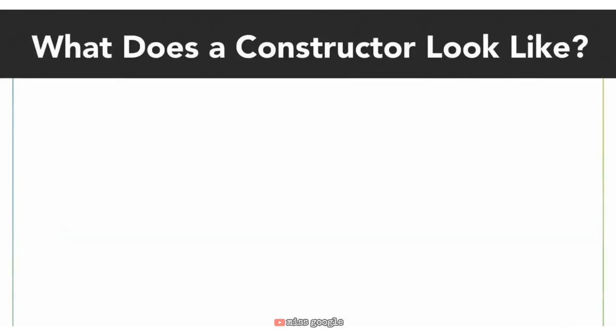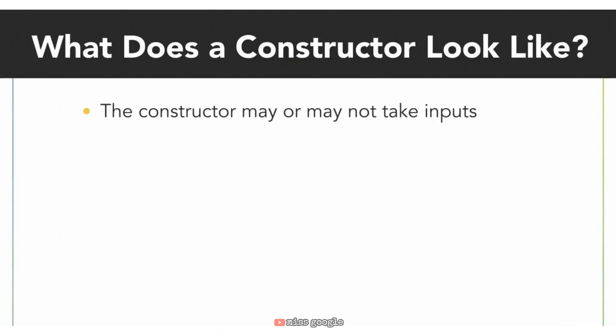What does a constructor look like? Since it's a function, it has a name, and that name is always the same as the name of the class, so in this case, triangle. Then we have open close parentheses for the inputs to the function and brackets for the implementation of the function. Right now, they are empty.